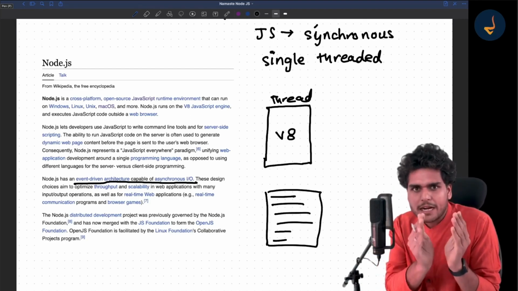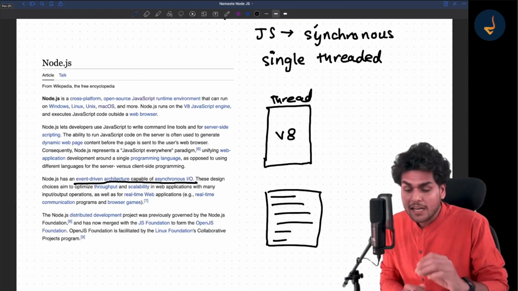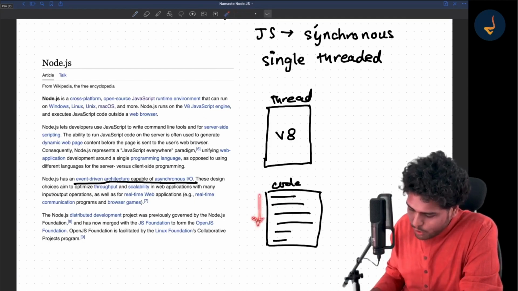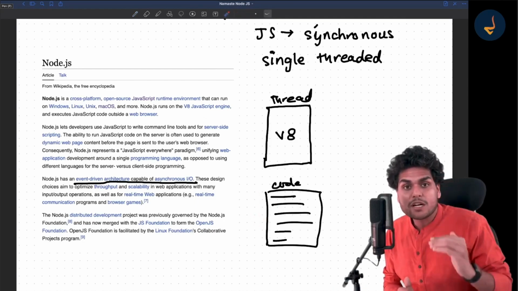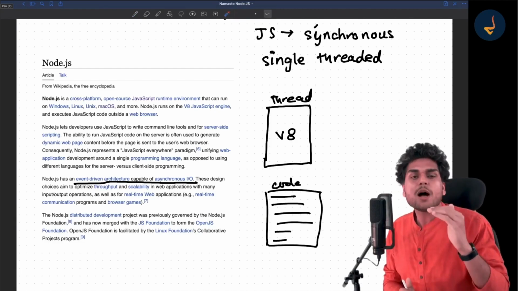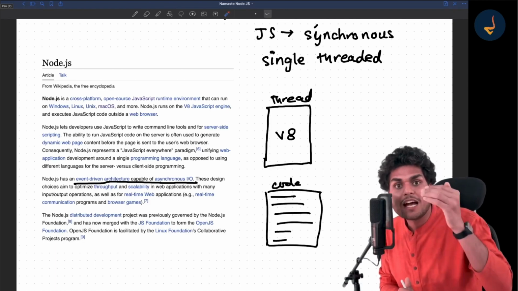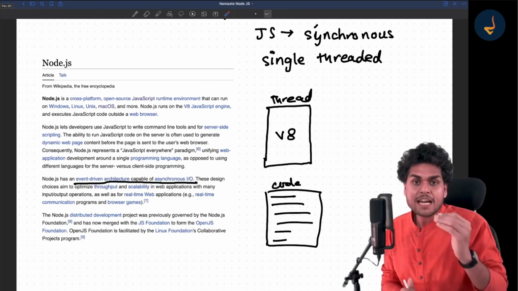You just need one thread. On that, the JavaScript engine is running, and when you give it a code file, it will run your code in a synchronous fashion. What do you mean by synchronous fashion? One after the other. If you are executing line number 3, then line number 4 can only be executed after line number 3, right?